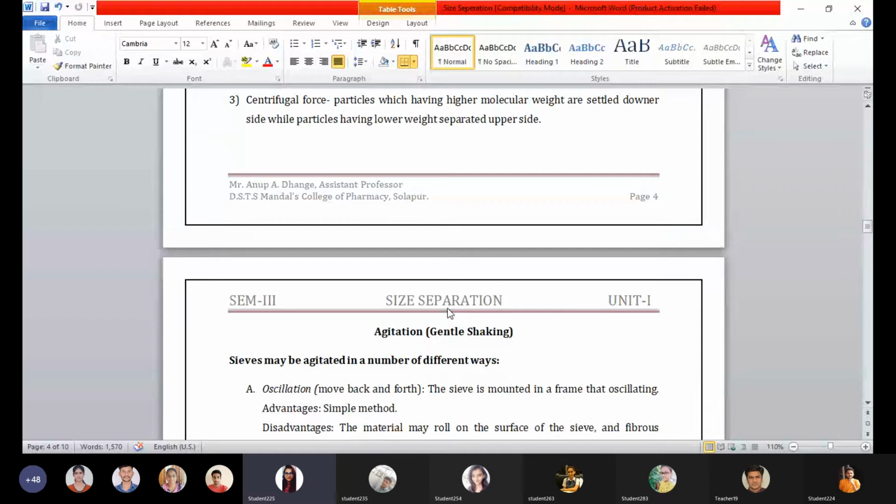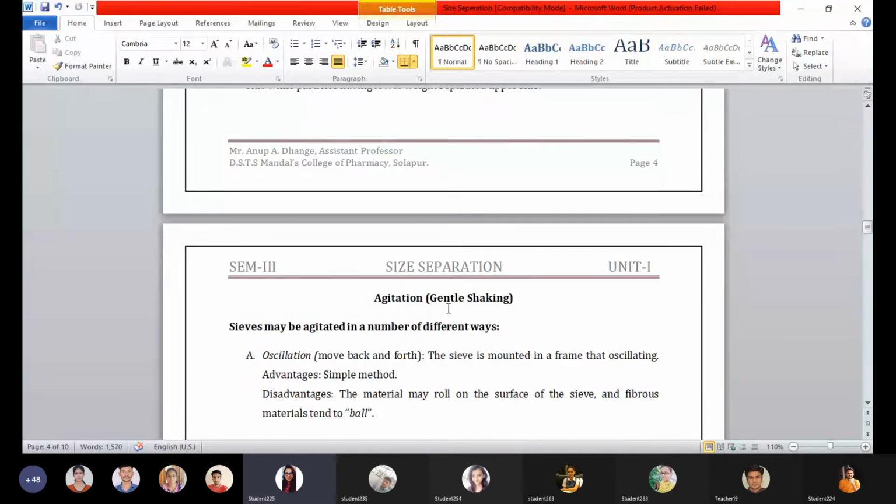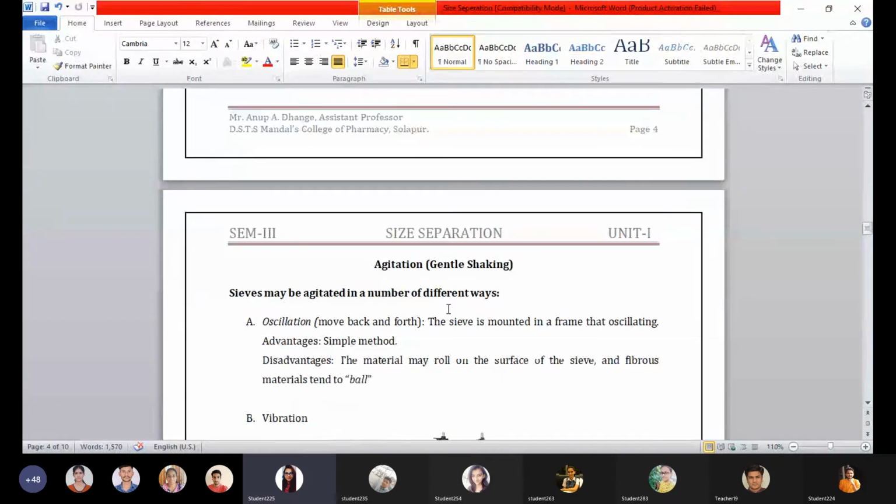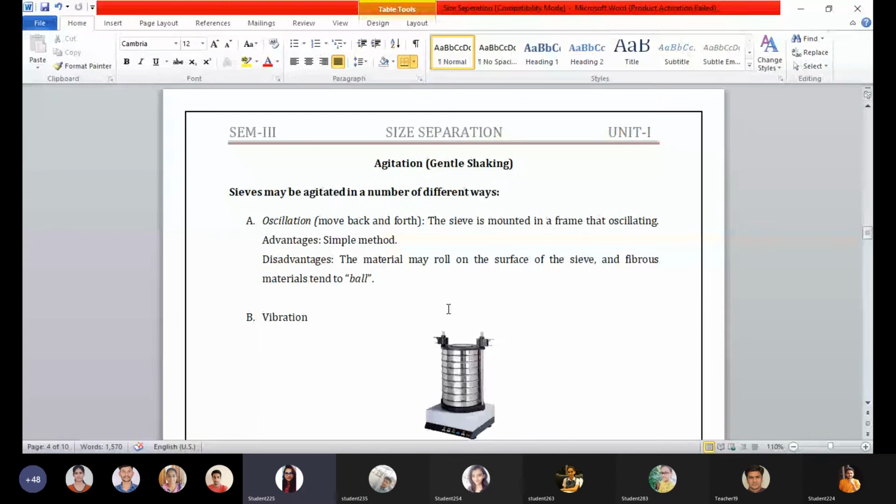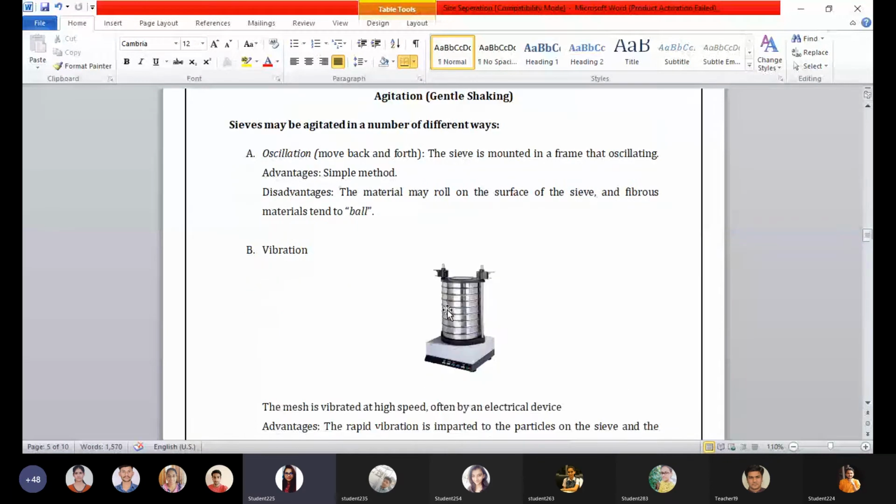First is agitation, that is gentle shaking. The sieves may be agitated in a number of different ways. First is oscillation, which is moving back and forth. The sieve is mounted in a frame, and oscillation is the movement, back and forth, which is responsible for the agitation of the sieve.